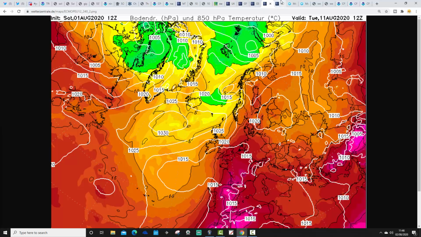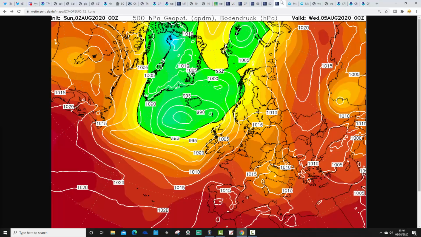But I can tell you that the midnight run has backed off from that very, very extreme scenario. It is still really warm this coming weekend, but it has backed away from that very, very extreme scenario that set the forums and social media on fire last night. So this is the latest ECM. This is the midnight run.